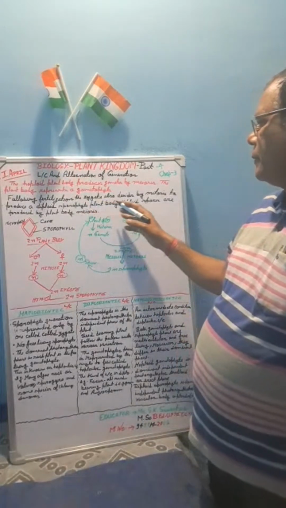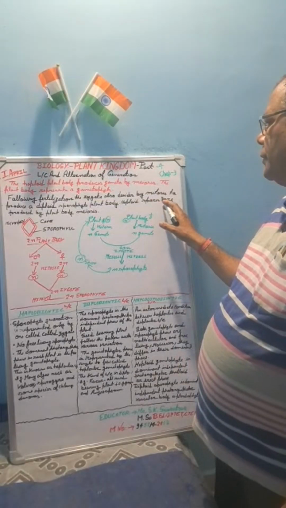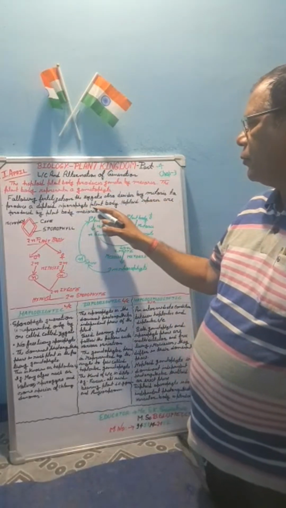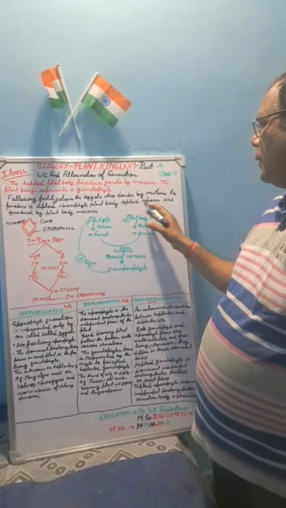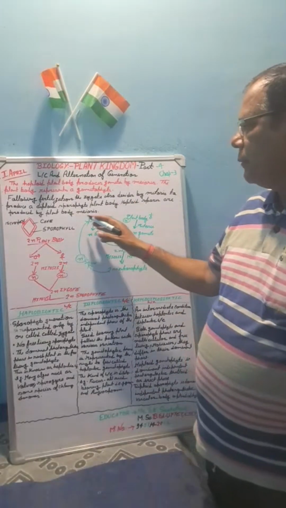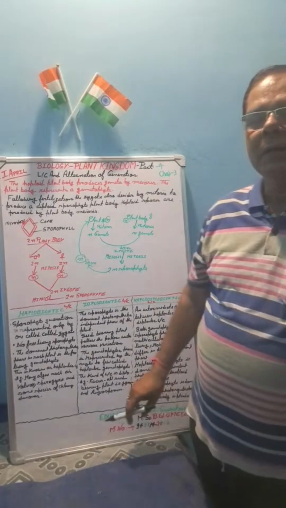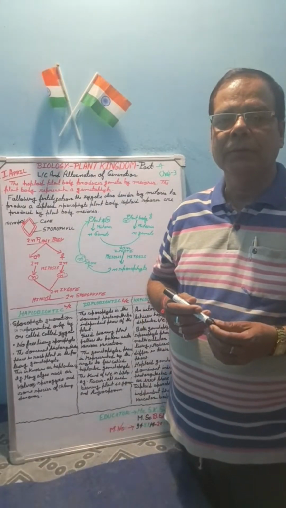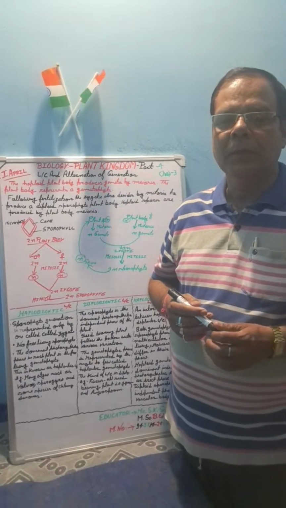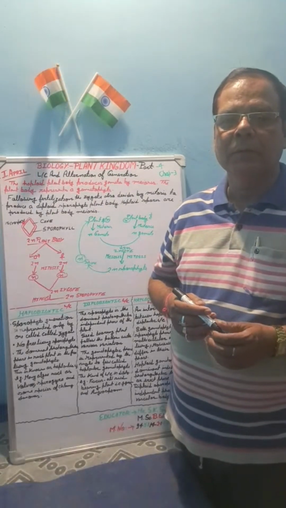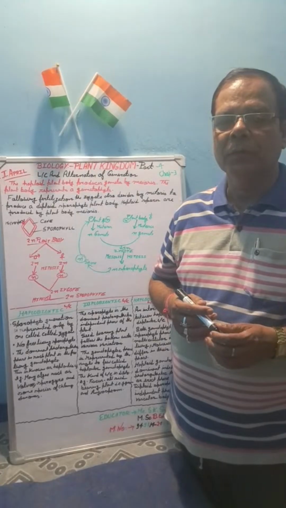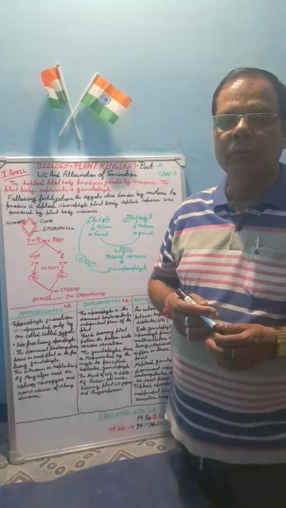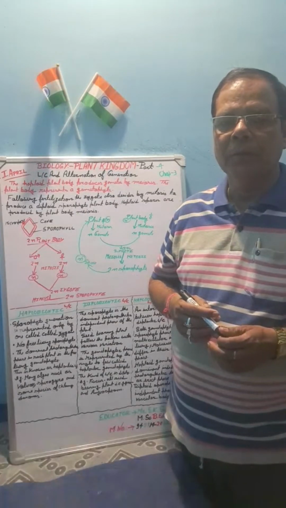Following fertilization, the zygote also divides by mitosis to produce a diploid sporophyte plant body. Haploid spores are produced by the plant by meiosis. Fertilization is the fusion of male and female nuclei. After that they form the zygote.